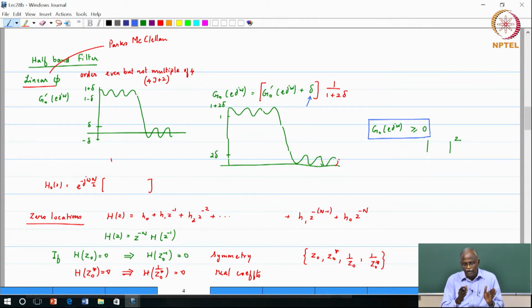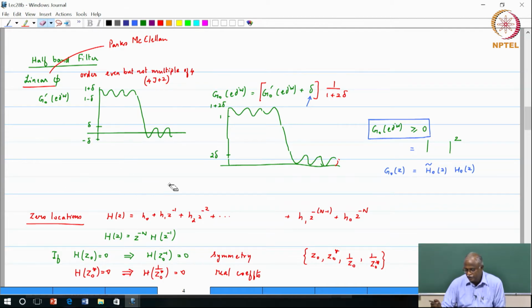So therefore I can write it as something magnitude squared, and that is where we get the statement that G0 of z can now be factorized as H0 tilde of z times H0 of z. Spectral factorization requires you to have that, because when you look at it on the unit circle, the right hand side will be something magnitude squared. So you cannot have negative values on the left hand side. Okay. Once you have done that, you can verify that